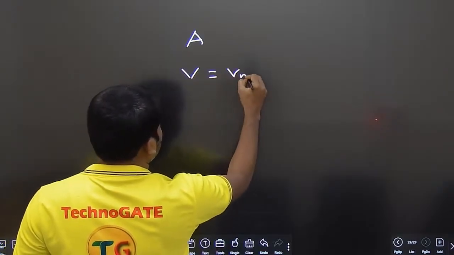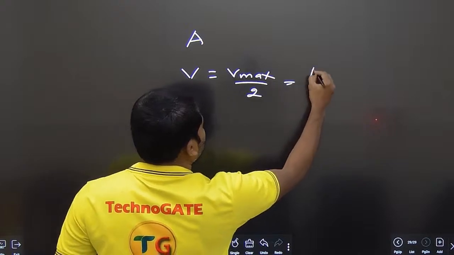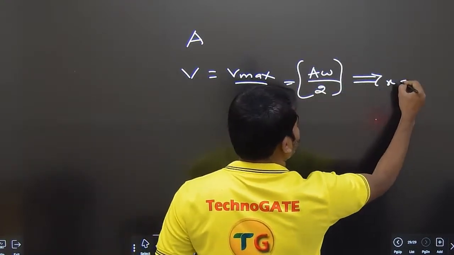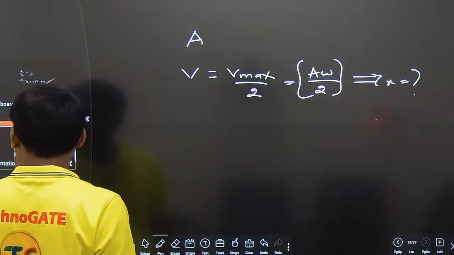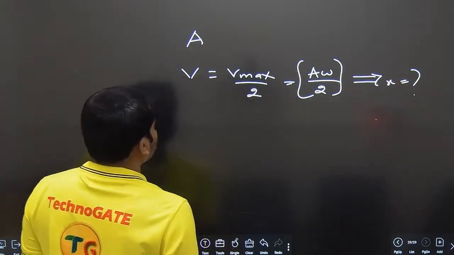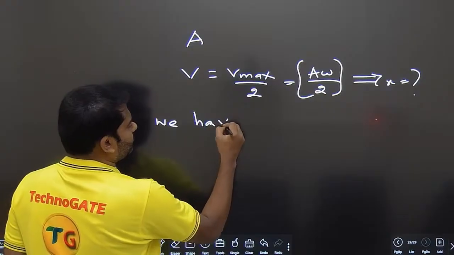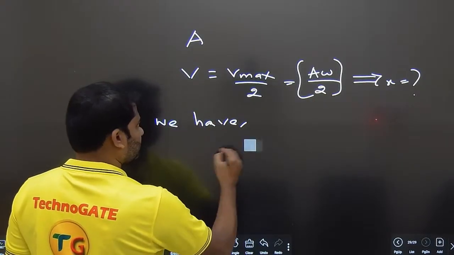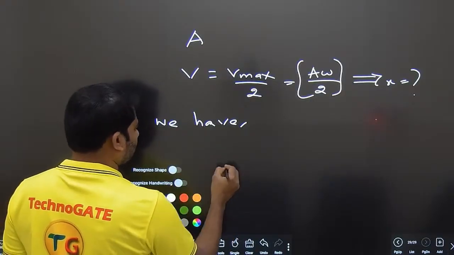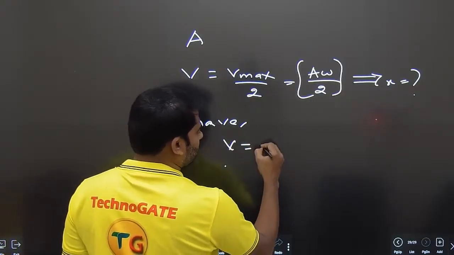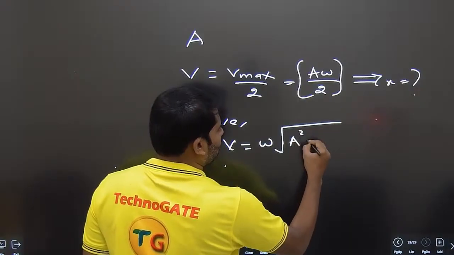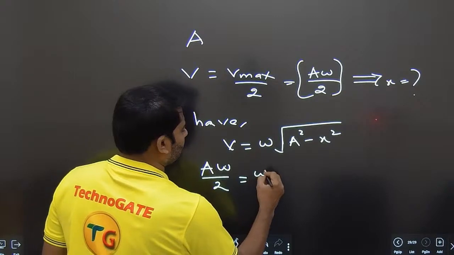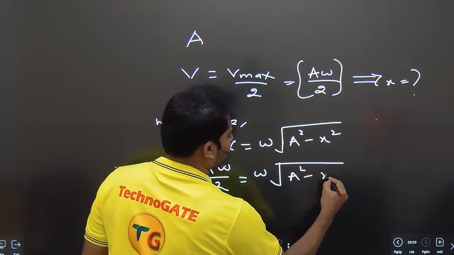V is equal to V max by 2. V max is A omega. So A omega అయినప్పుడు corresponding to this what is the position అడుగుతున్నారు అంతే కదా, then its position is how much? We have x is equal to, or we have like this, velocity at any location v is equal to omega root of a square minus x square. V is equal to A omega by 2, equal to omega root of a square minus x square.